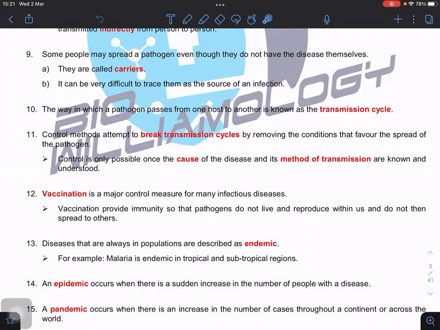If we do not know how the virus or the pathogen transmits, for example, if transmission is by air, then we know to wear a mask. Can you see that? If transmission is through waterborne or contaminated food, then personal hygiene. Certain diseases involve a vector, for example dengue involves mosquitoes, so avoid being bitten by mosquitoes using insect repellent. So we have to know the transmission cycle. Then only can we stop and control the transmission.